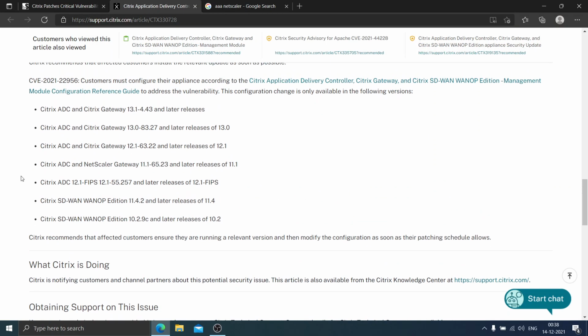Citrix is going to send this information to all the customers, and customers would see it and take the downtime. They cannot simply do it automatically. They have to take the downtime, like 1 hour or 2 hours, and all these Citrix engineers would come together and do the activity. They update the firmware on the secondary device first if the devices are in HA, and then they do it on the primary device.